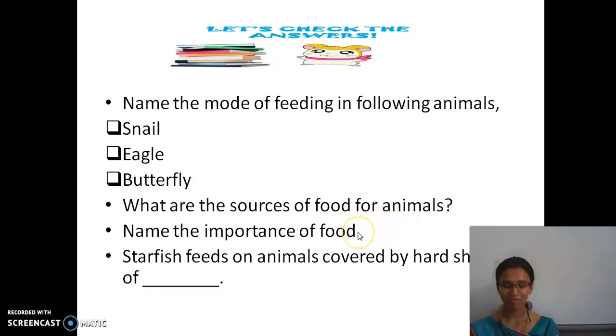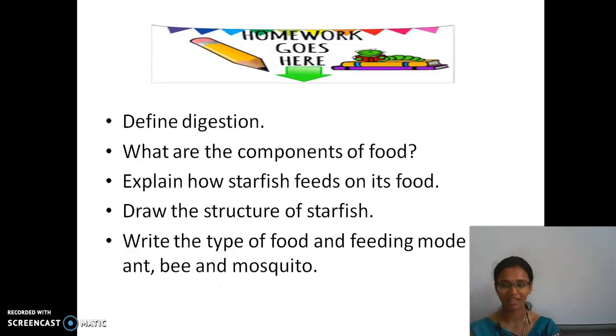So, importance of food. Next question. We have been seeing this from our first class. What is the importance of food? First, to get energy, and then growth. Yes, to fight against diseases. Okay, then starfish feeds on animals covered by hard shells of what? What are the shells made up of? Good. Calcium carbonate.